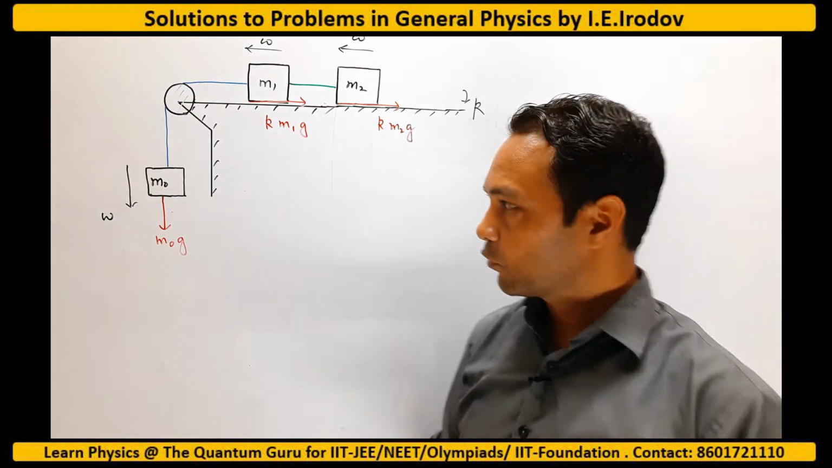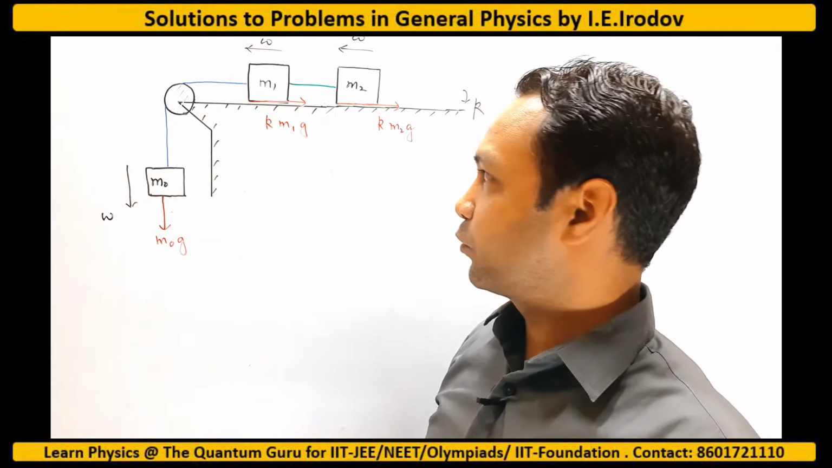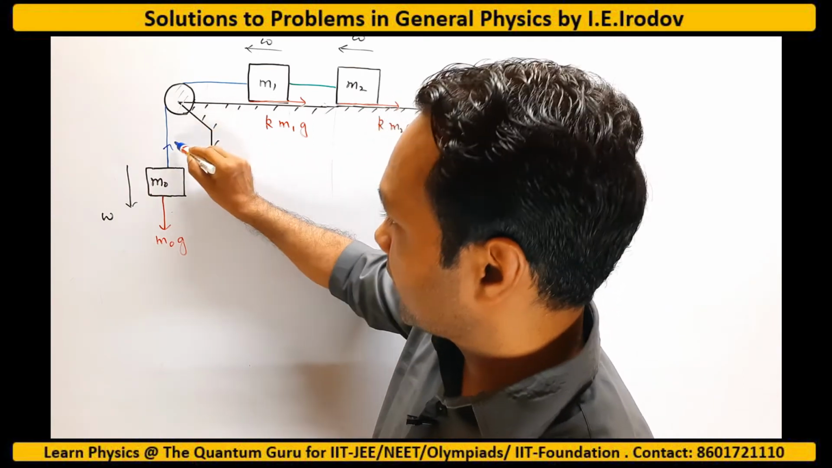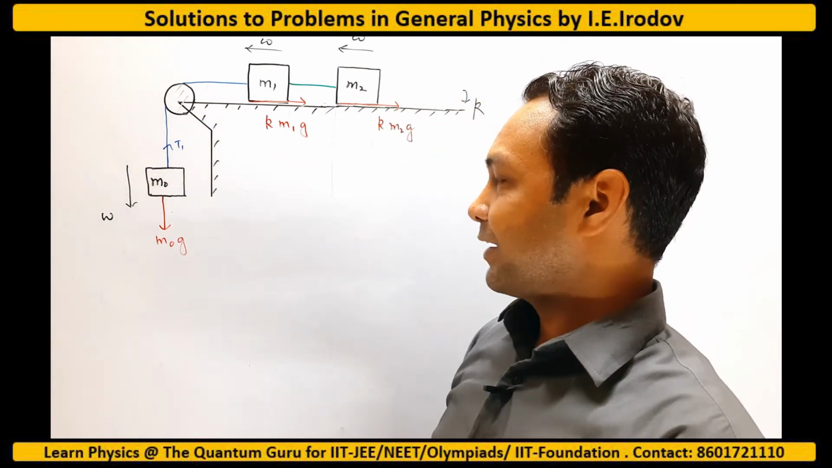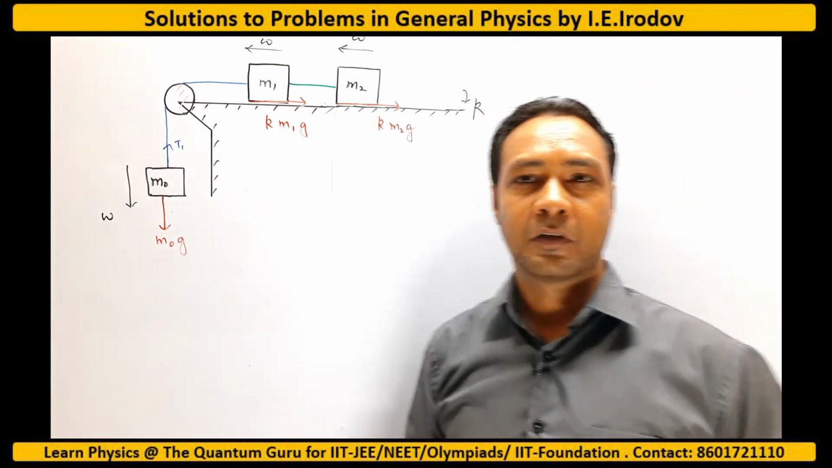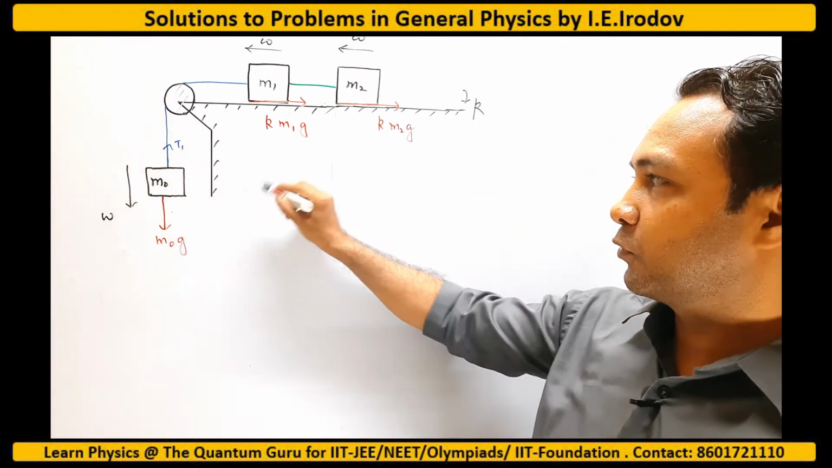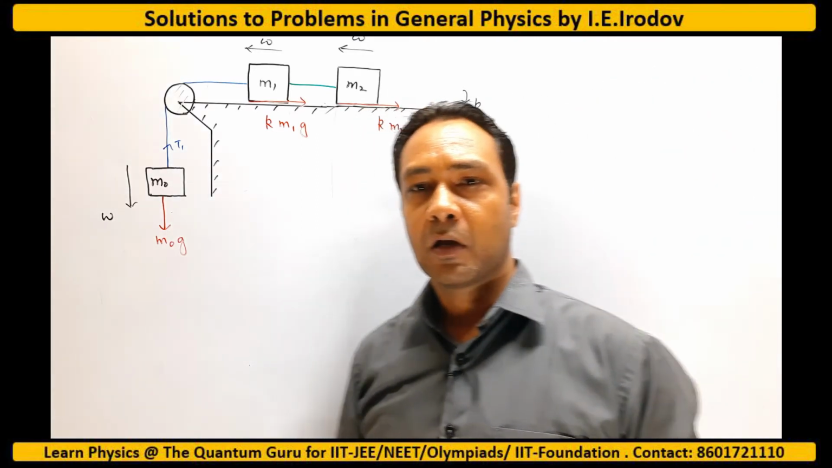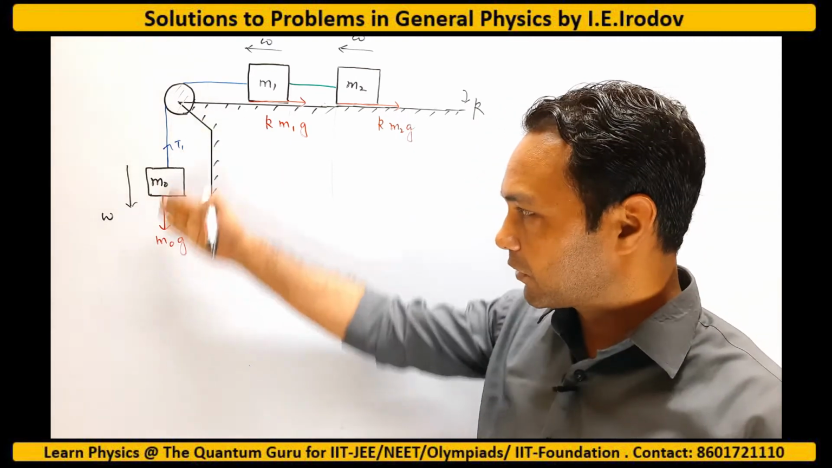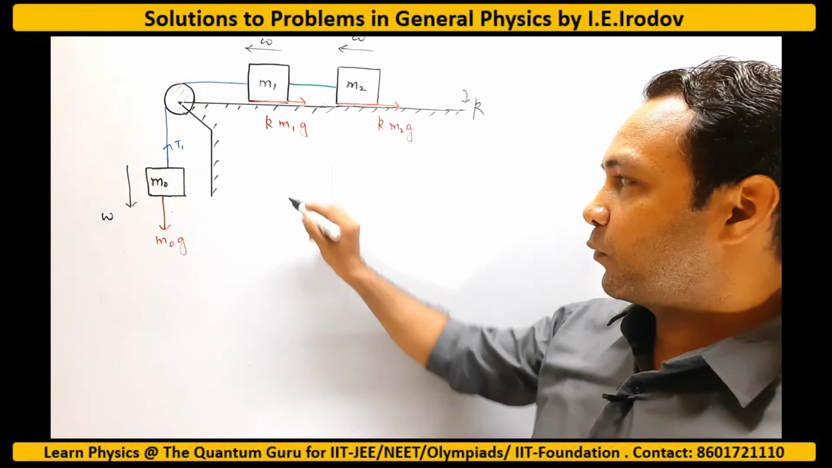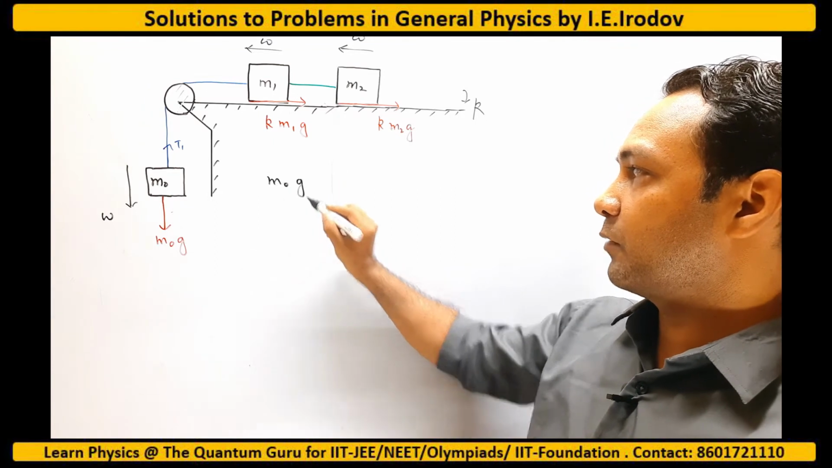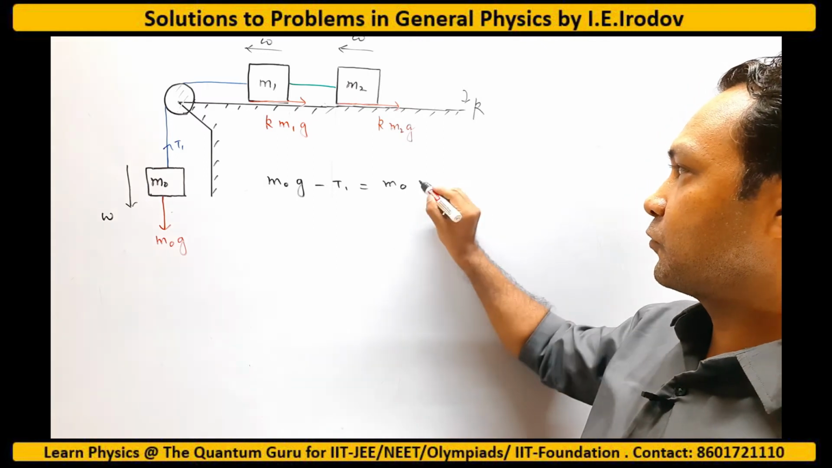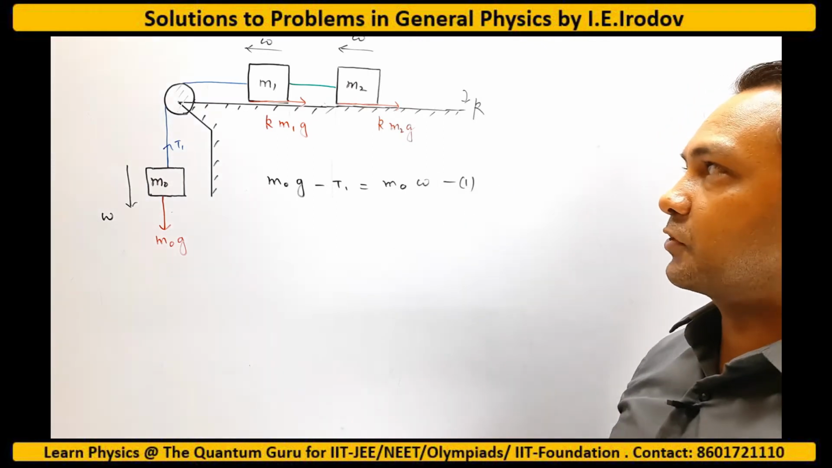Assuming that this blue color string has a tension T1, I am drawing the FBD of m0. So there is a tension T1. I want to apply F net is equal to m a for this body. F net is the net force. We always take positive the direction along which the body is accelerating, so downward direction is positive here. So for the body m0, the equation of motion is m0g minus T1 is equal to m0 into w. That is the first equation.